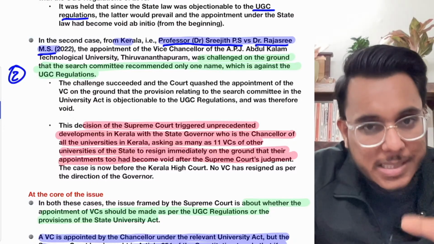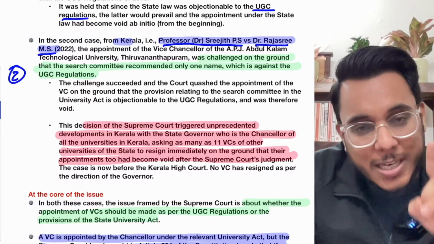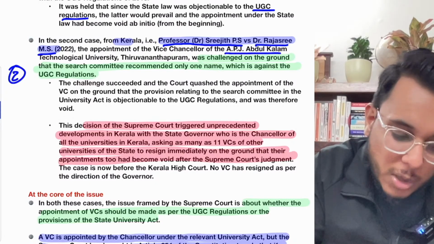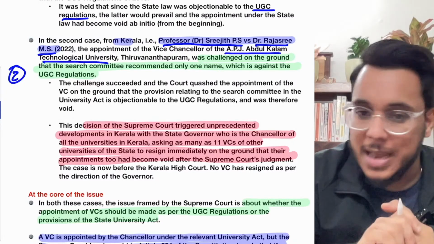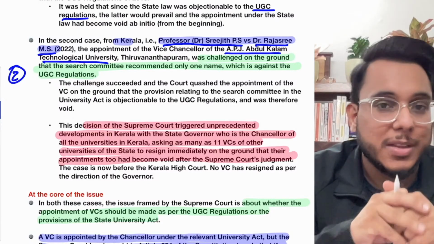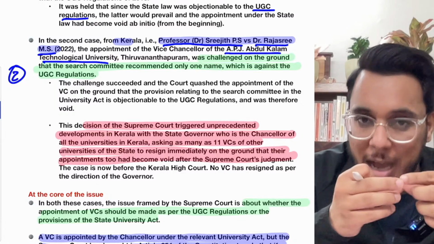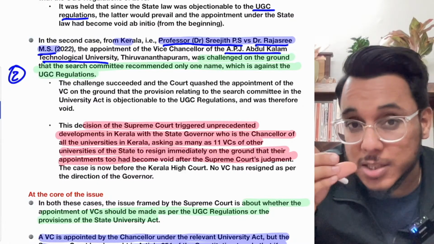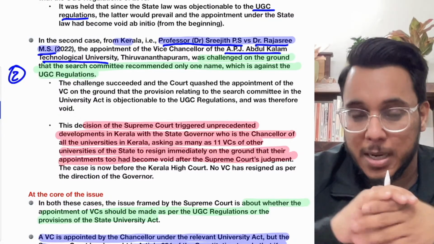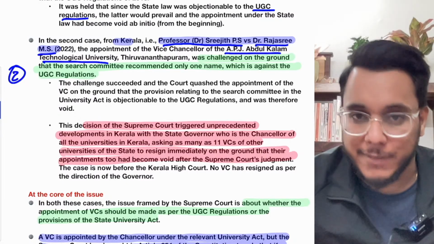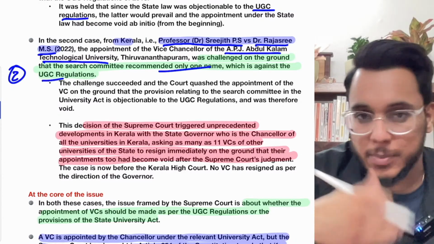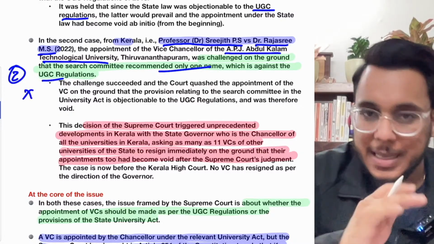The Supreme Court provided that the search committee here suggested only one name for the position of VC for the APJ Abdul Kalam Technological University. And this is wrong. Why is this wrong? According to the Supreme Court, the search committee had to suggest at least 3 to 5 names, and out of those 3 to 5 names, one person will be selected. But here the search committee suggested only one name, and that one person has been chosen as the VC. So therefore, that is wrong.